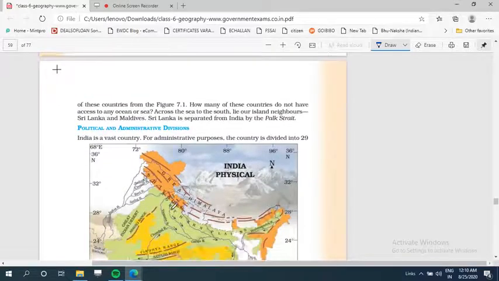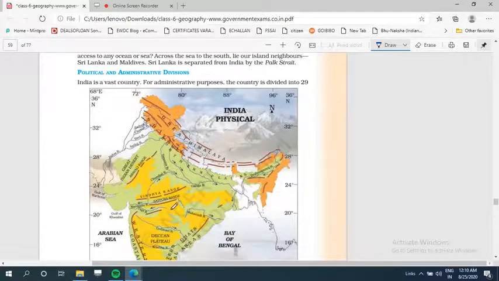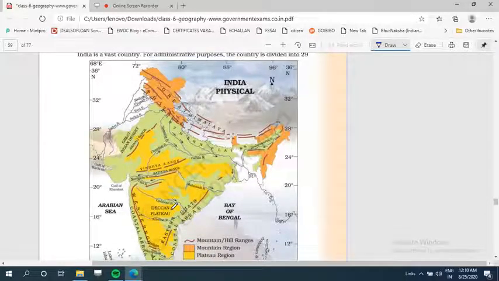Okay, and this is the physical division of India. These are the physical features of India. In this, you can see in the northern part, Himalayas is there, and this Himalayas is divided into three parallel parts. That is Greater Himalayas or Himadri, and after that there is Himachal, and then there is Sivalik.